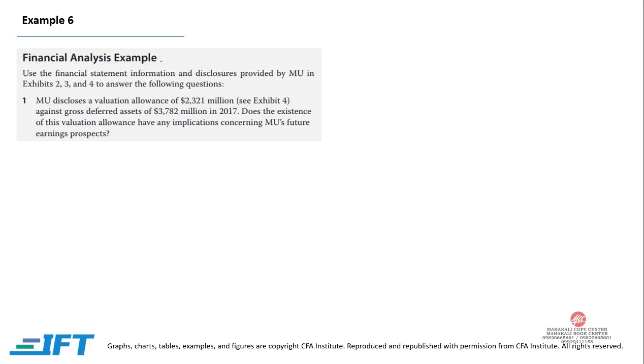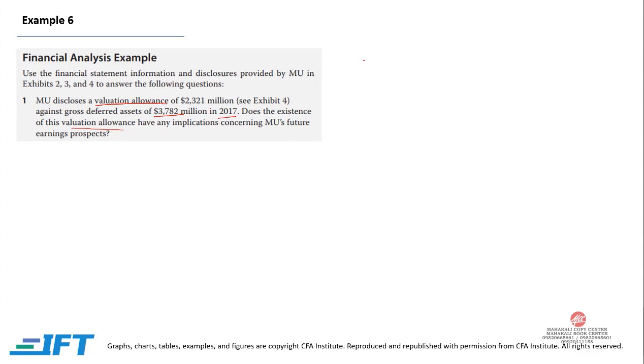Example 6, financial analysis example. Use the financial statement information and disclosure provided by MU in Exhibit 2, 3 and 4 to answer the following questions. MU discloses a valuation allowance of 2,321 million, gross deferred assets of 3,782 million in 2017. Thus, does the existence of this valuation allowance have any implication concerning MU's future earning prospects?